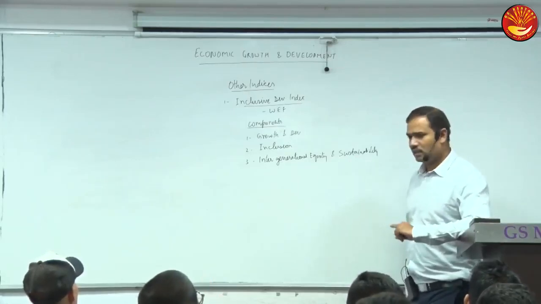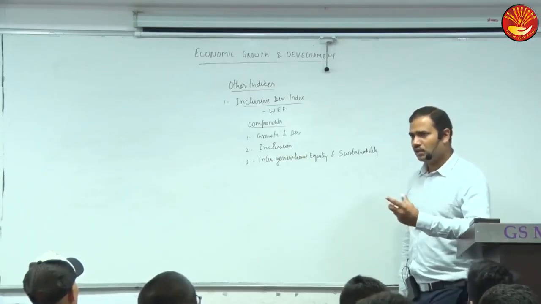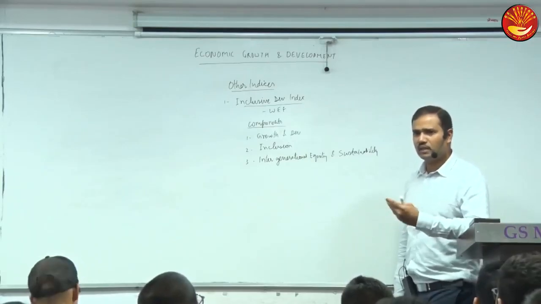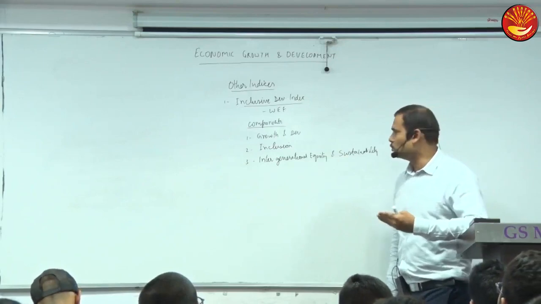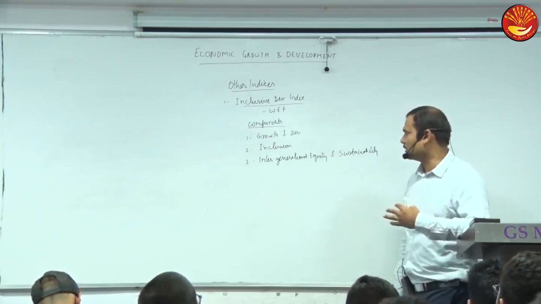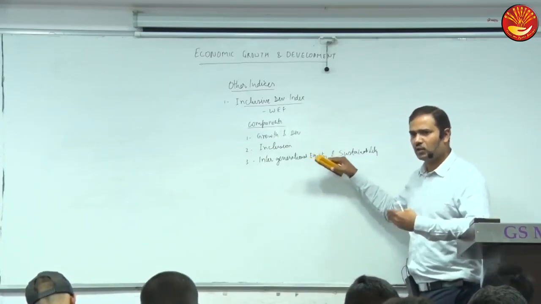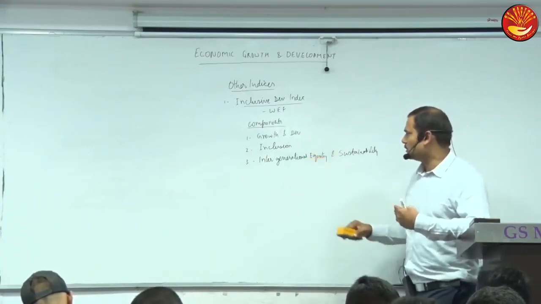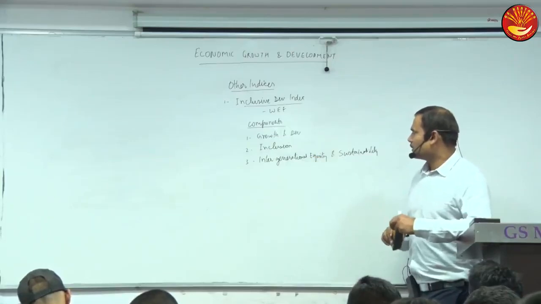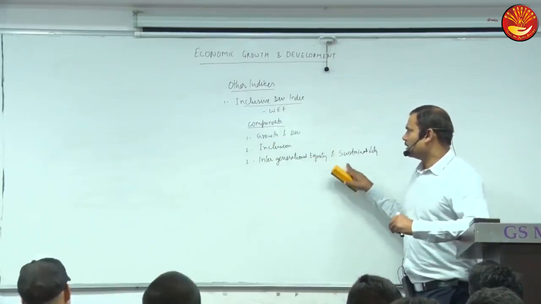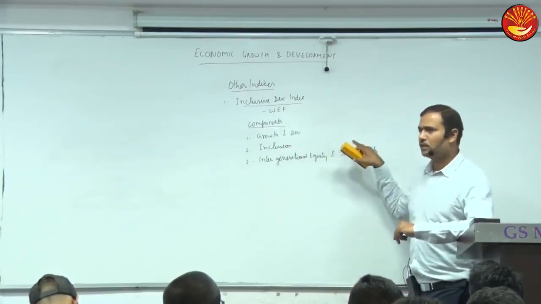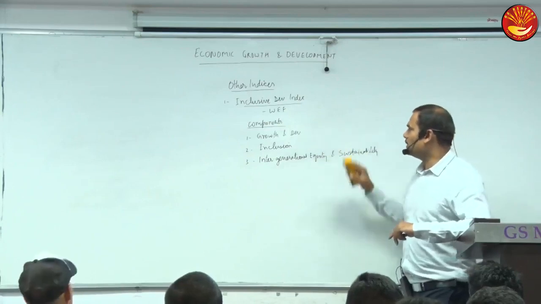Inclusion means mainly socio-economic variables: to what extent people have access to basic amenities, they are not poor, inclusion in employment, etc. And this is the environmental aspect, and I have the pure economic aspect. So this is the Inclusive Development Index.